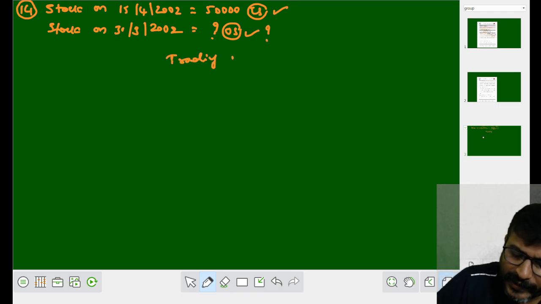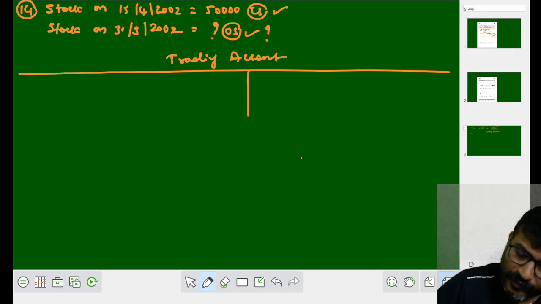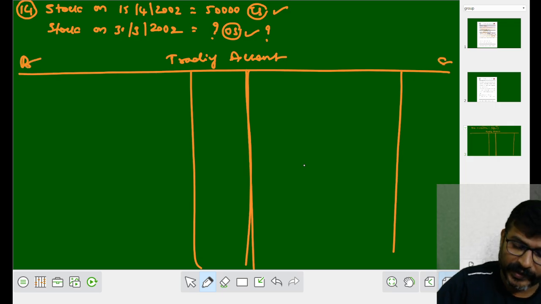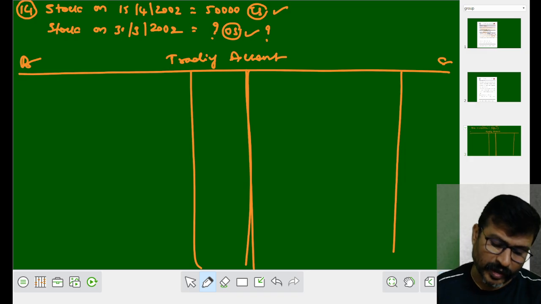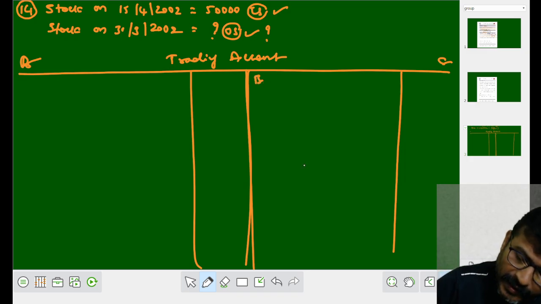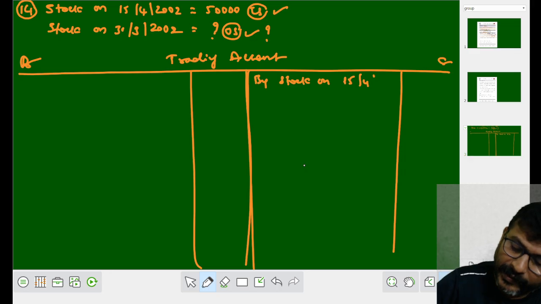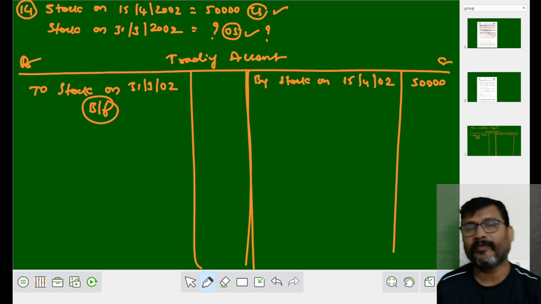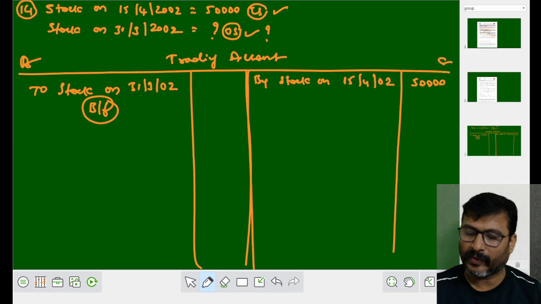You people know that I never follow the statement method to ascertain the stock. I follow the method of trading account. Have some debit, credit, particulars, rupees. Now, there are two stocks. Stock on 15th April is your closing stock. On the credit side, we have to write by stock on 15th April 2002, 50,000. Here we have to write stock on 31st March 2002. We have to calculate it as a balancing figure. Finished? See now.